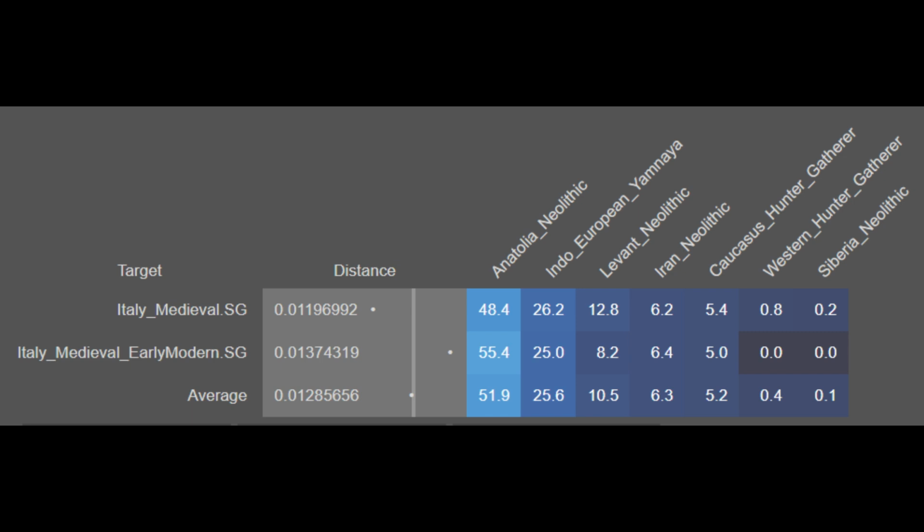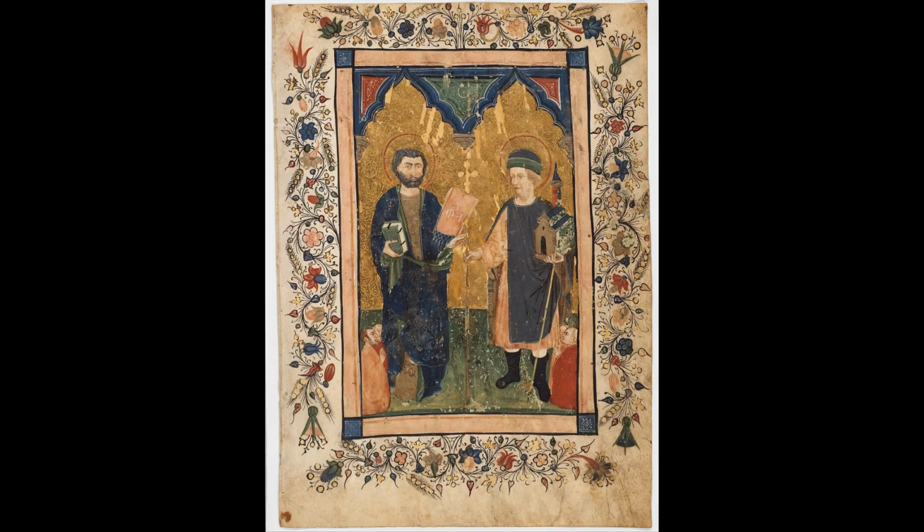Now with the medieval and early modern Italians, you can see that there was a shift towards Europe. Nonetheless, the Near Eastern ancestry was still present at varying frequencies. Here is a medieval Italian manuscript, and you can see that the features here are mostly European, though with somewhat of a Near Eastern shift in one of these individuals.